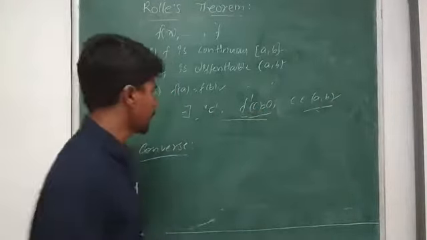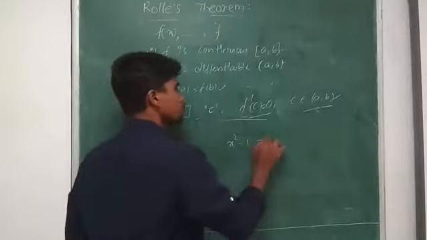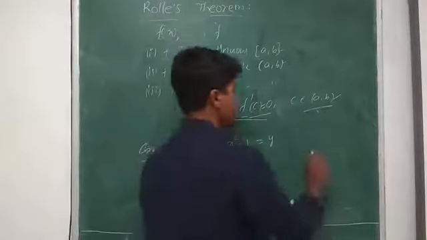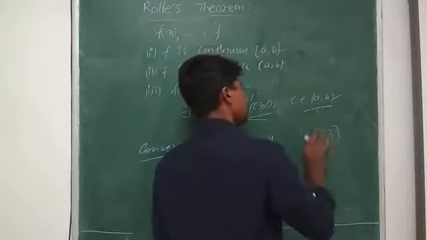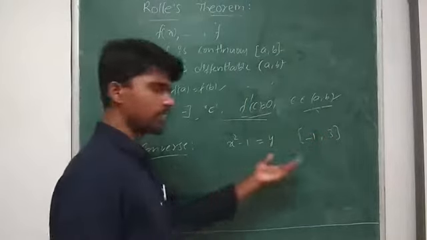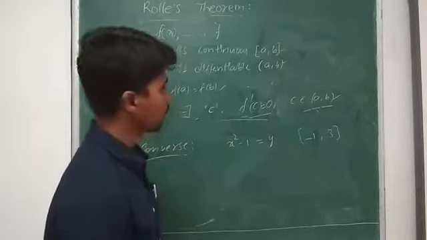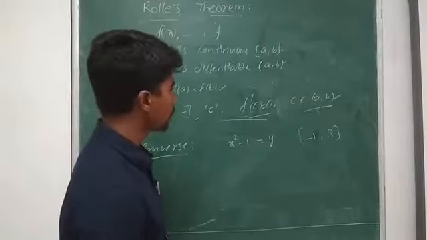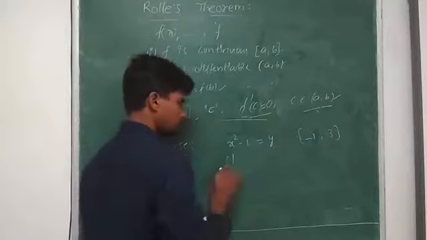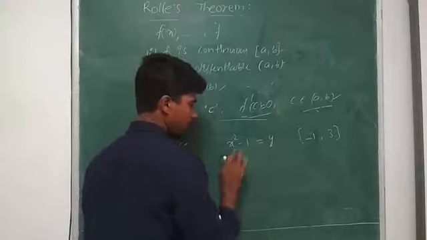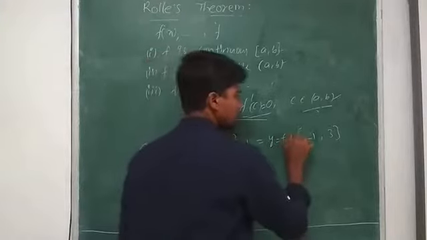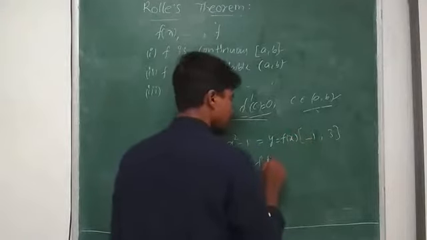So if we take an example, x square minus 1 as a function. So y is equal to x square minus 1, which is defined in between minus 2 comma 3 or minus 1 comma 3. Just take one interval, minus 1 comma 3. How to find its derivative? f dash of x, nothing but dy by dx. I consider this as a function in terms of x, nothing but f of x.